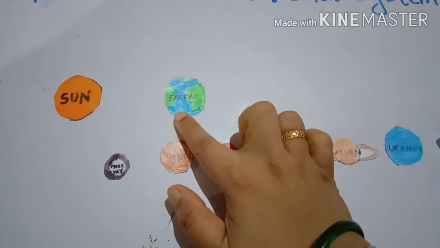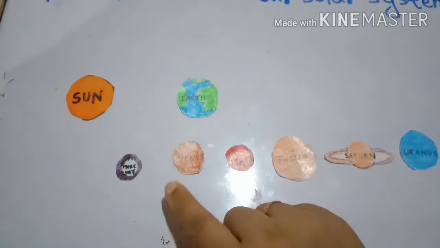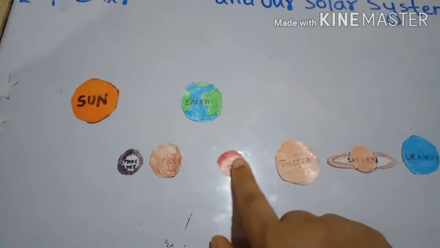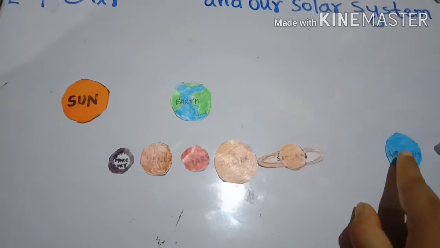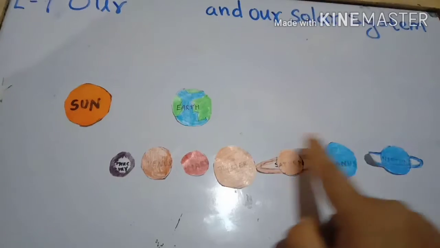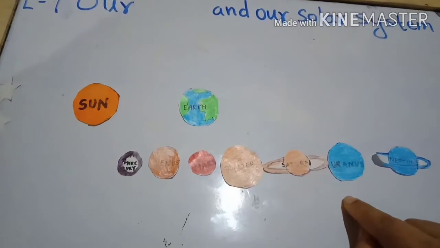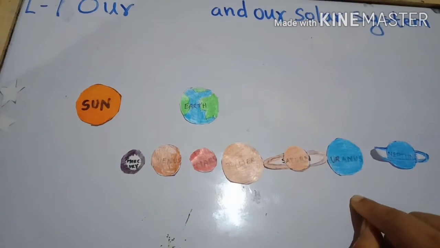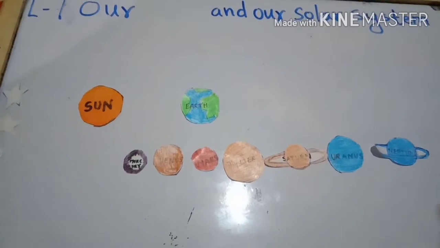Besides Earth, there are 7 other planets that revolve around the sun. Those are Mercury, Venus, Mars, Jupiter, Saturn, Uranus and Neptune. So including Earth, we see there are 8 planets in the solar system. About their path, how they revolve around the sun, we are going to study next period.